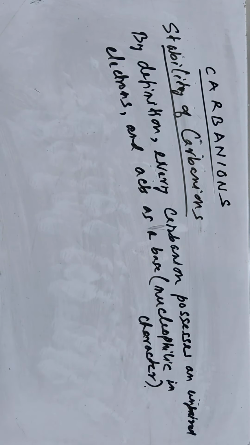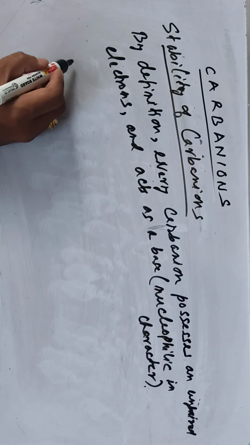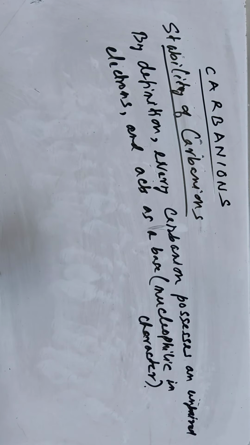Every carbanion, the stability of the carbanion is directly related to the strength of the conjugate state. When the carbanion accepts a proton, it becomes a conjugate state.